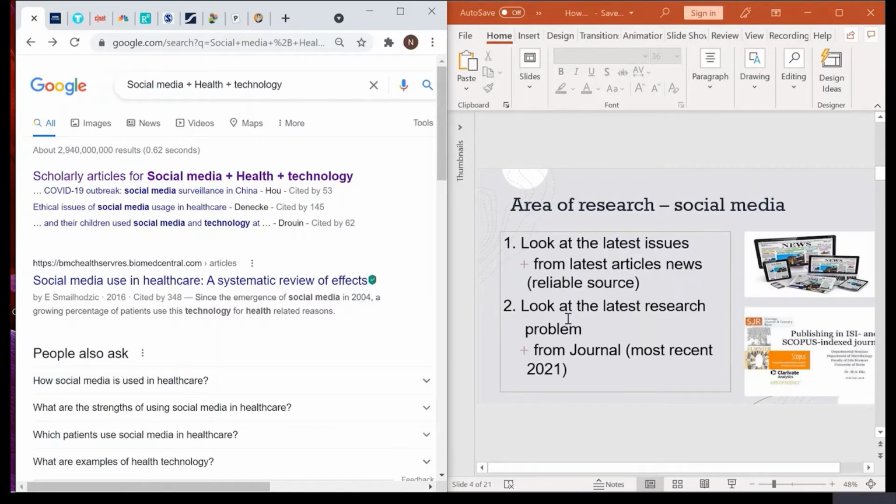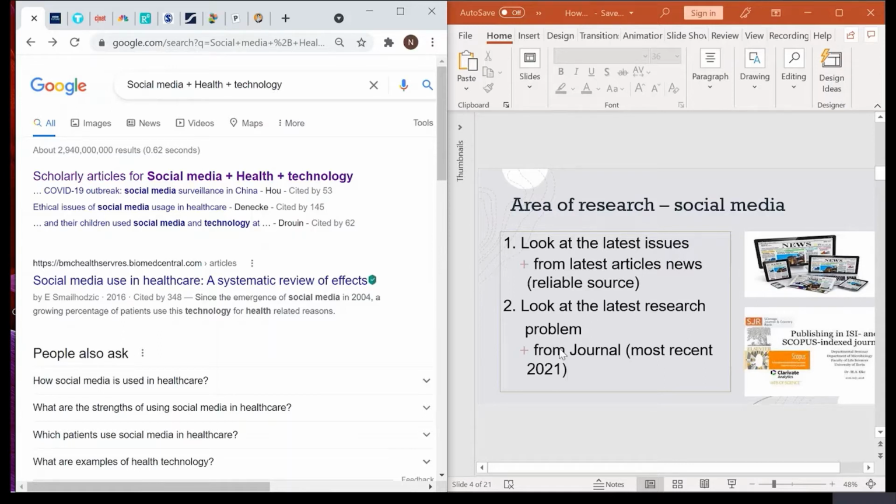When you look for all the information, you look into two major sources. The first is the latest news, either local or international news, to see what latest trends they are talking about. In this case, I need to look at the social media issues being discussed in the latest news.